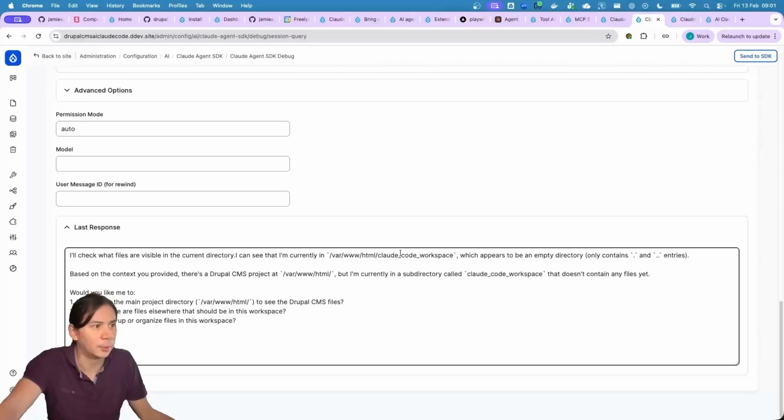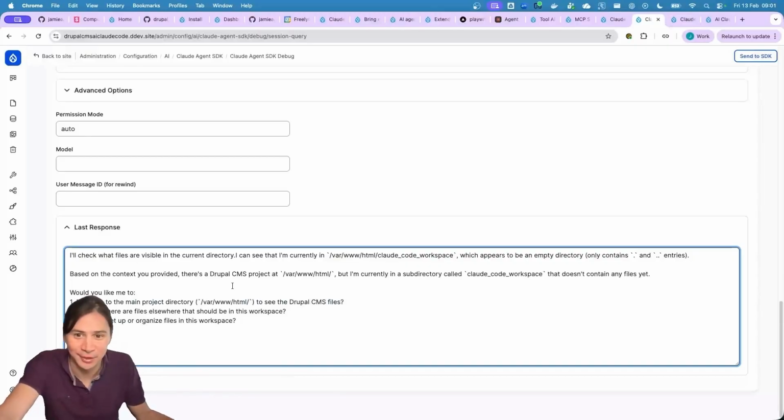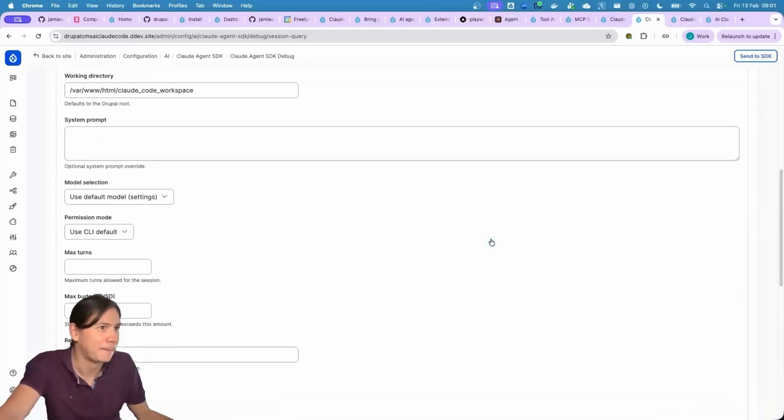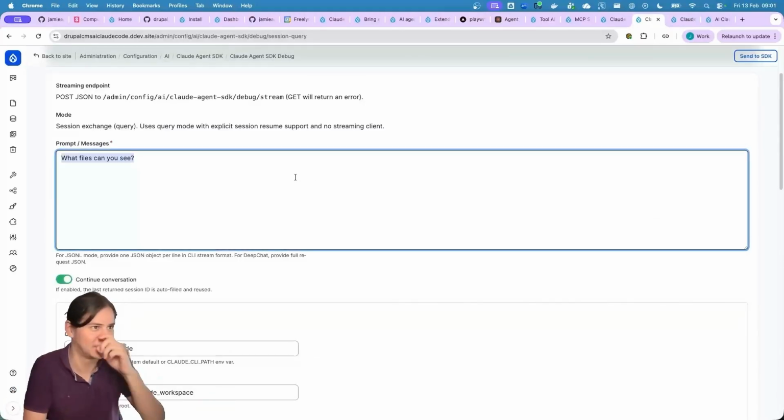When I first did this, it was not in this workspace thing. It was in HTML. I could see everything. And that was kind of scary. And you can give it the tools to write, which it doesn't have access to. So it can actually write to its own code. But there we go. Now, what I'm going to do is say something simple, with continuous conversation this time.